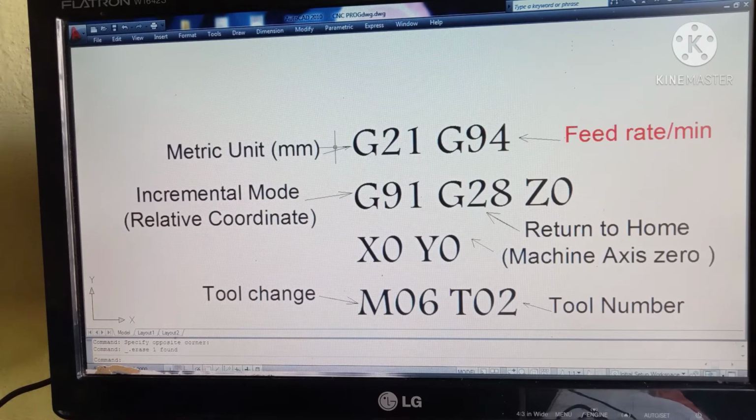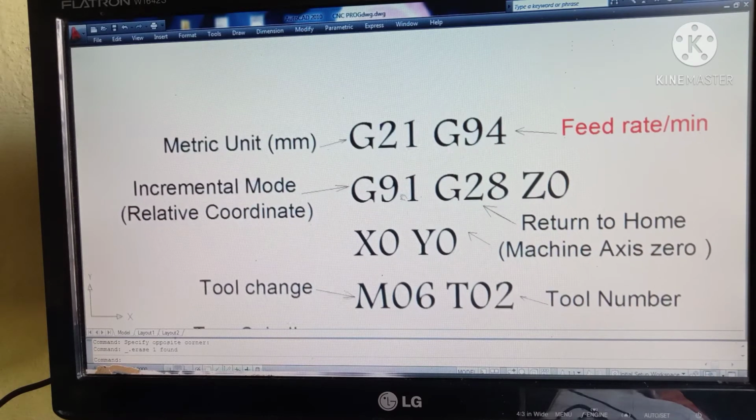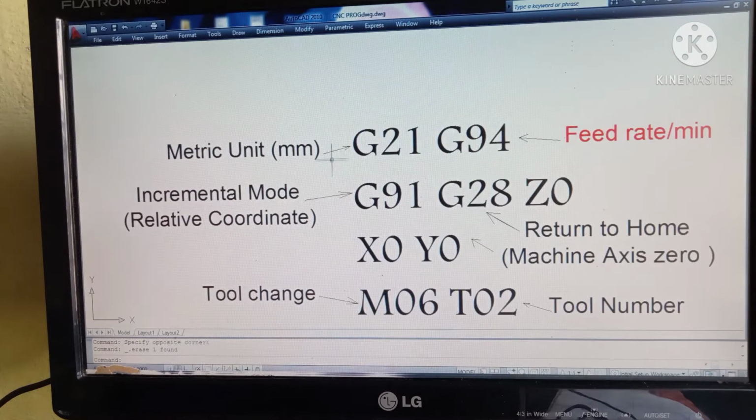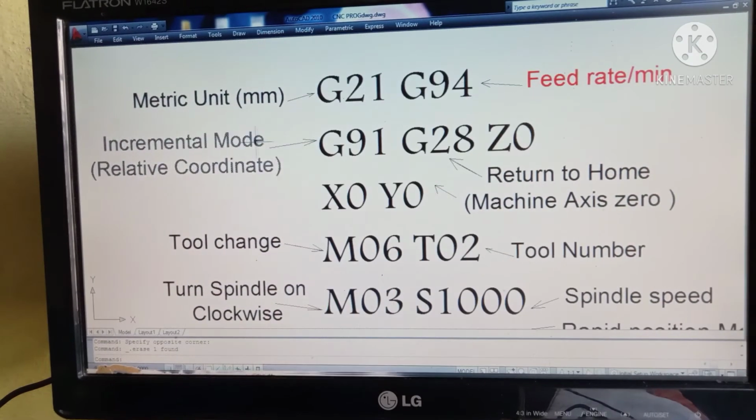It's just like the relative coordinate system. That means the last point is the origin. And G28 is for machine home position, and Z0, X0, Y0 is the machine home address. The line G91 and G28 tells the cutting tool to return to the home position, where the last stay is considered as the origin.